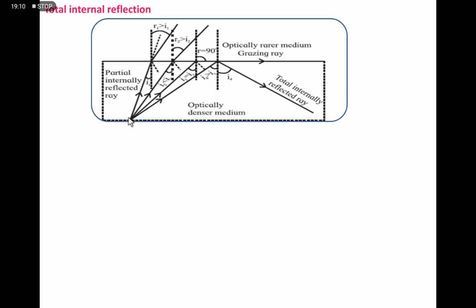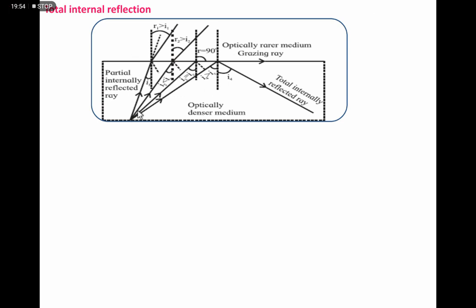And as I said, when the ray of light is from denser to rarer medium, it bends away from the normal. I repeat, when light is from rarer to denser medium, it bends towards the normal. That is the refraction of light, means when light passes from rarer to denser medium, it moves towards the normal. But when light is from denser to rarer medium, it moves away from the normal.